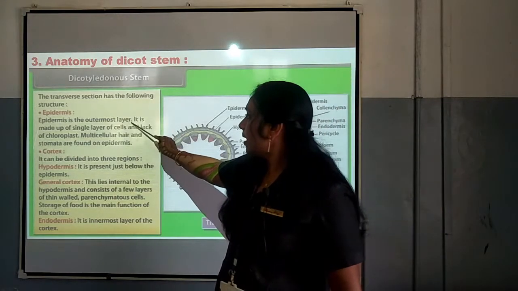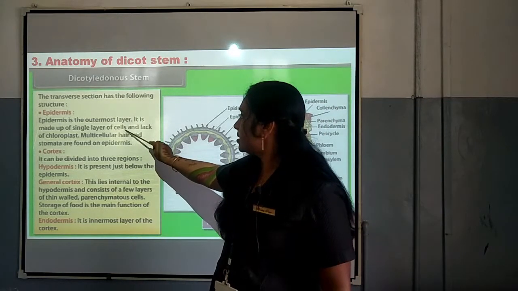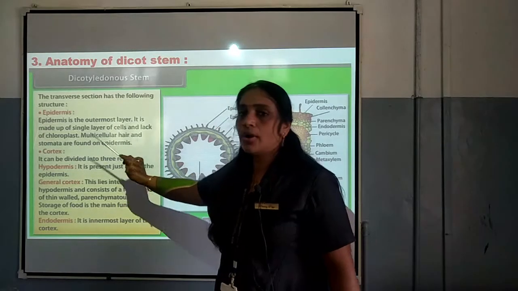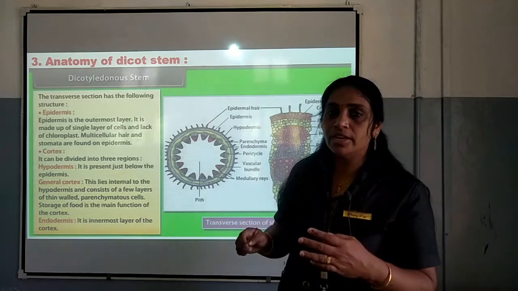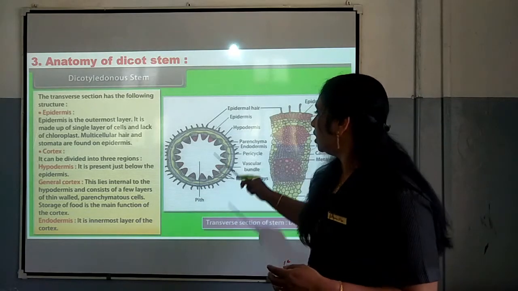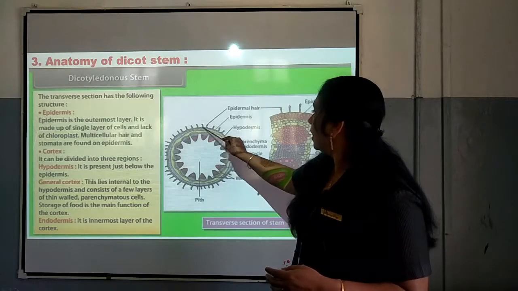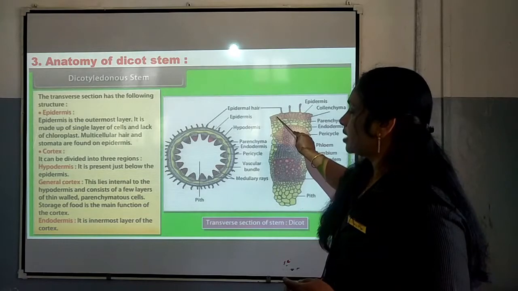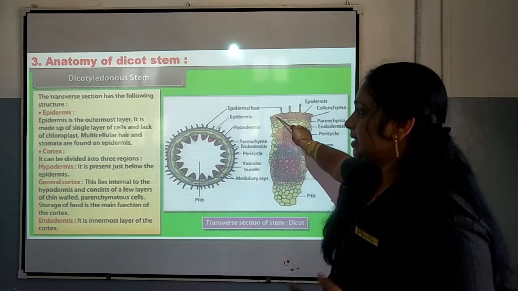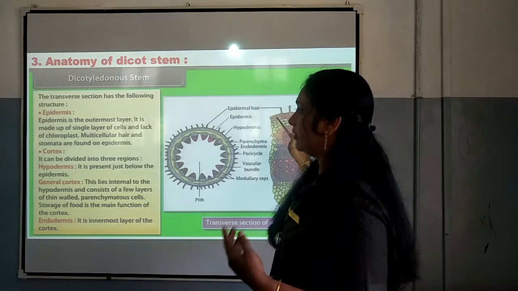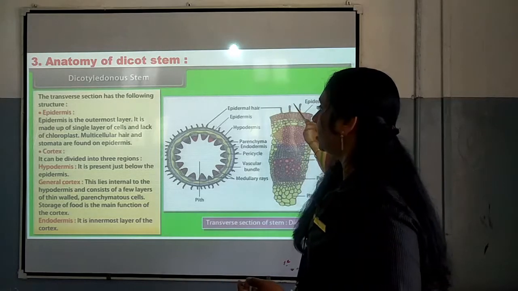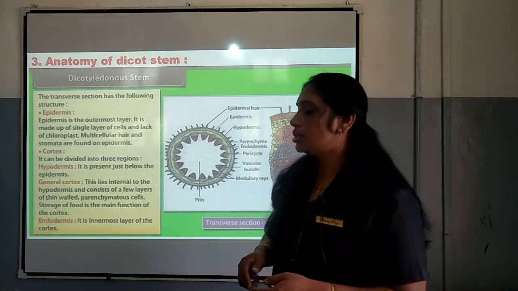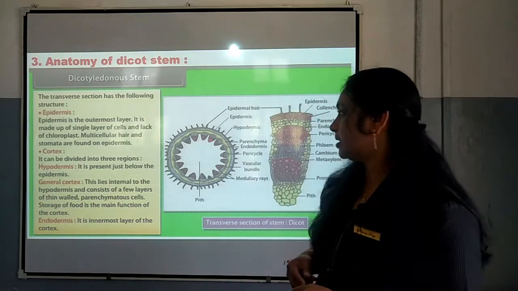The first one is epidermis. It is the outermost layer, it is made of a single layer of cells and it lacks chloroplast. Multicellular hairs and stomata are found on the epidermis. In the case of stem, when we are taking the TS of stem, surely we can see the epidermis. This is the epidermal layer and it is the outermost layer, single cell, and it is having multicellular hair as well as stomata. In the case of stem, stomata we can see, isn't it?